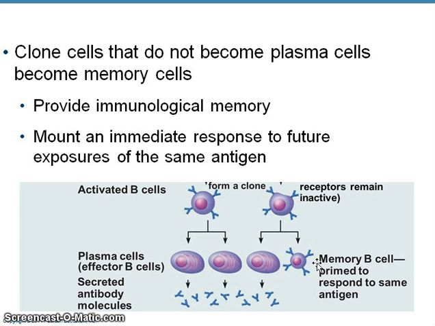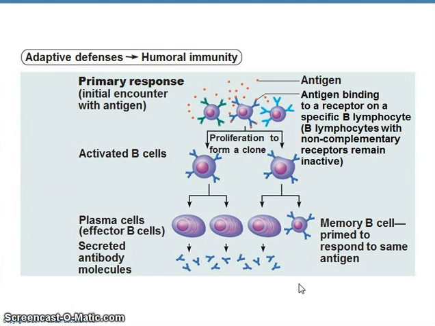So these are cells that, as it says right here, are primed to respond to the same antigen. So they're already kind of trained up and ready to go. And what you need to remember is that even though this figure here shows just one memory cell, you would probably have a few thousand. So having memory means not just having one cell that has seen this antigen before, but having probably 1,000 or more cells that all have the ability to produce that antibody, so that the second time you get exposed to that antigen, you have 1,000 cells waiting to start producing antibody instead of just one cell.